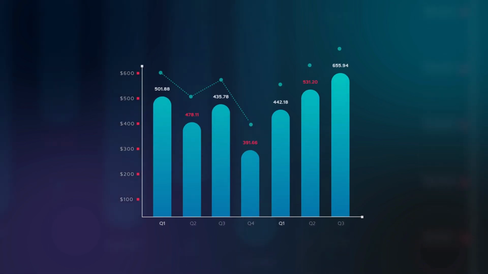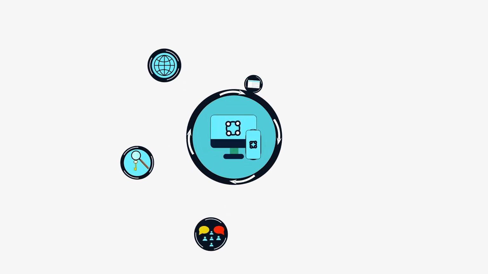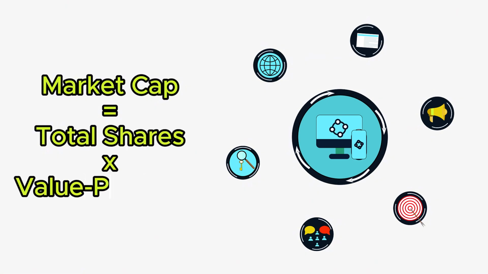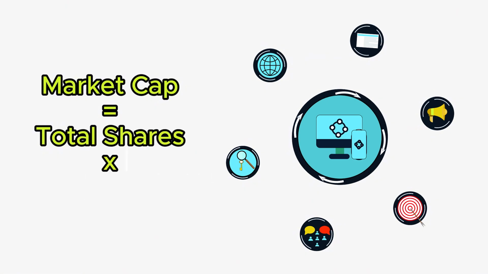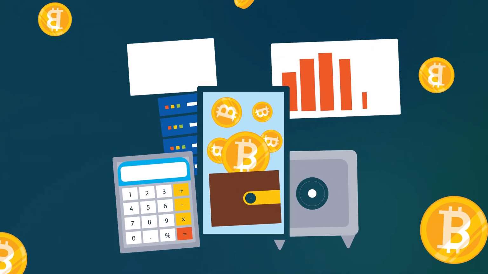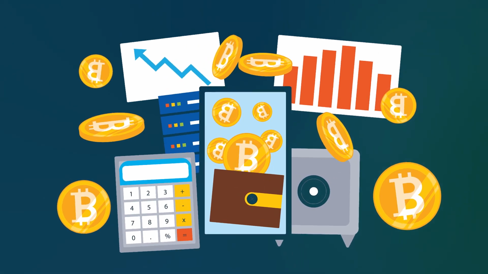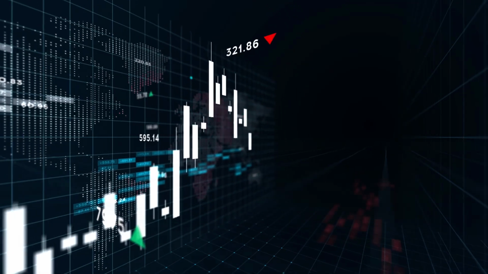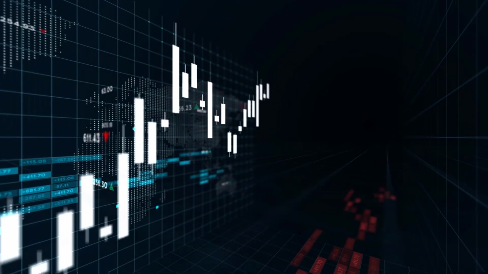Let's move on to the next important indicator, market capitalization, often simply called market cap. This criterion is crucial for all cryptocurrencies, but is especially significant for DeFi protocols with their tokens. Market capitalization is essentially the total market value of a cryptocurrency. It's calculated by multiplying the current price of a token by the number of tokens actively circulating in the market. It's important to note that this calculation does not include tokens that are locked, reserved, in escrow, or staked. This allows us to get an idea of the real market value of a cryptocurrency based on the current supply and demand in the market.